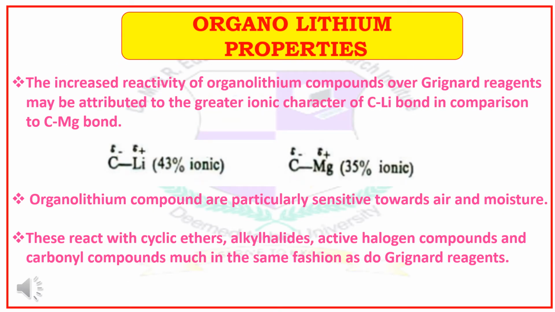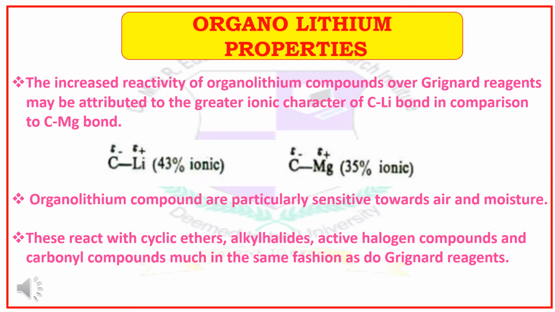Properties of organolithium. The increased reactivity of organolithium compounds over Grignard reagents may be attributed to the greater ionic character of carbon-lithium bond in comparison to carbon-magnesium bond. Here, the carbon-lithium bond is comparatively more ionic when compared to the carbon-magnesium bond in Grignard reagent.